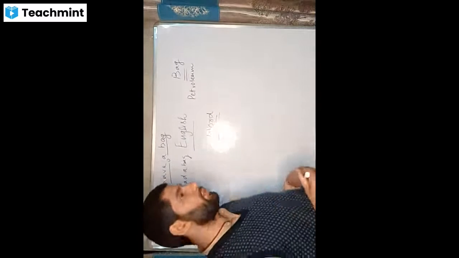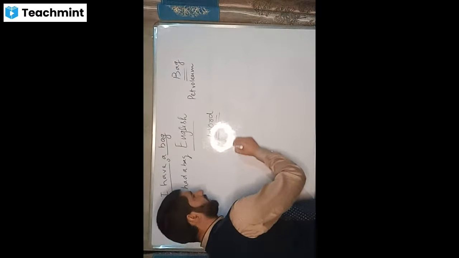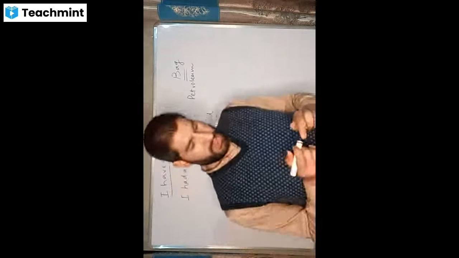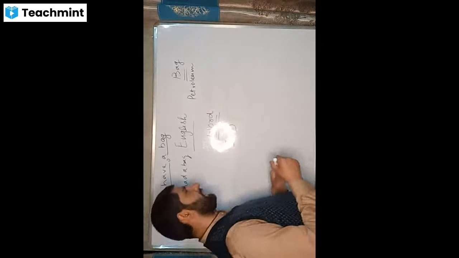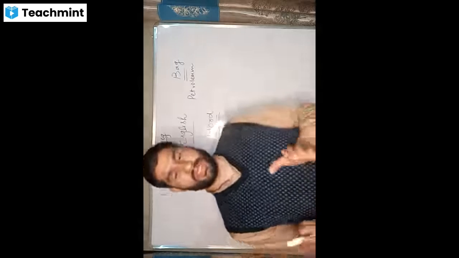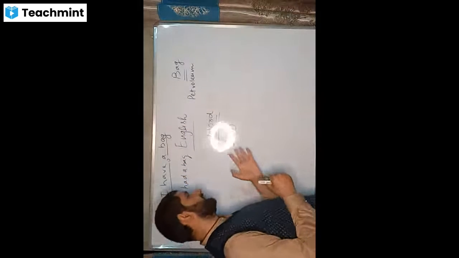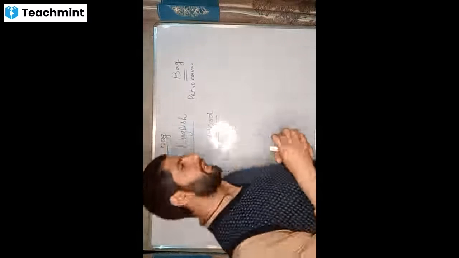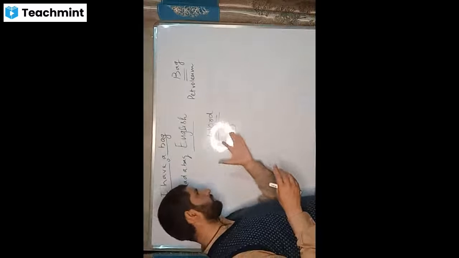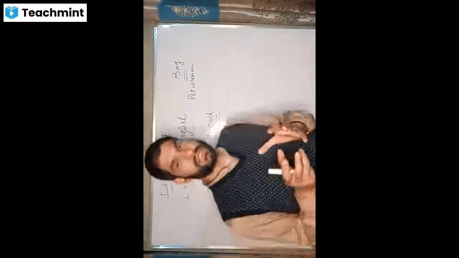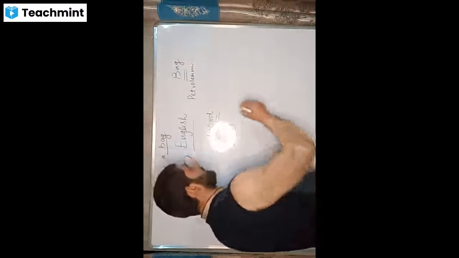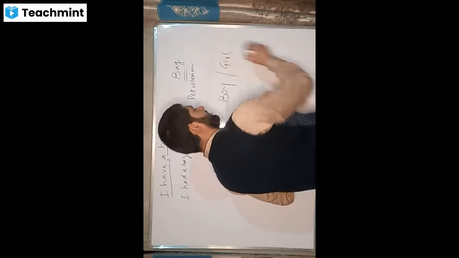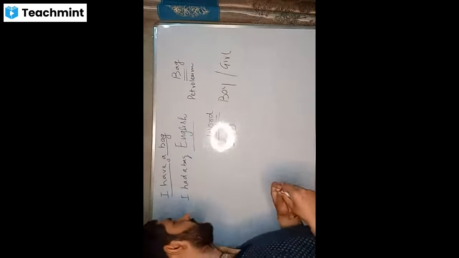When we say word is a combination of letters, I could simply say, for example, JBD. It is a combination of letters, but it's not a word. So, in a proper way, it is a combination of letters which gives a meaning, which makes sense. Just because we are getting hold of a few letters and we jumble them, it doesn't make any word. So, word is basically a combination of letters which makes sense. Just like we say BOY is boy, we say GIRL is girl. So these are the words.